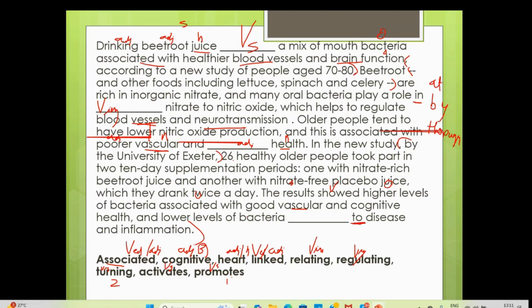It was poor, but now it has become good vascular and cognitive health. There will always be evidence, so be open to it. And lower levels of bacteria dash to disease and inflammation. Associated to, or linked to? Bacteria can be linked to some diseases. It is linked to. So this is the fourth one.